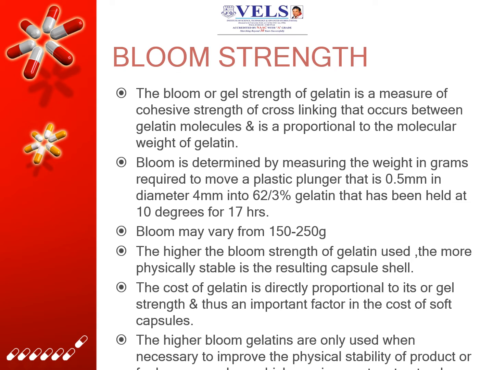Bloom strength. The bloom or gel strength of gelatin is a measure of the cohesive strength of cross-linking that occurs between gelatin molecules and is proportional to the molecular weight of the gelatin. Bloom is determined by measuring the weight in grams required to depress a plastic plunger 0.5 inch in diameter, 4 mm into a 6.67% gelatin gel that has been held at 10 degrees for 17 hours. Bloom may vary from 150 to 250 grams. The higher the bloom strength of gelatin used, the more physically stable is the resulting capsule shell.